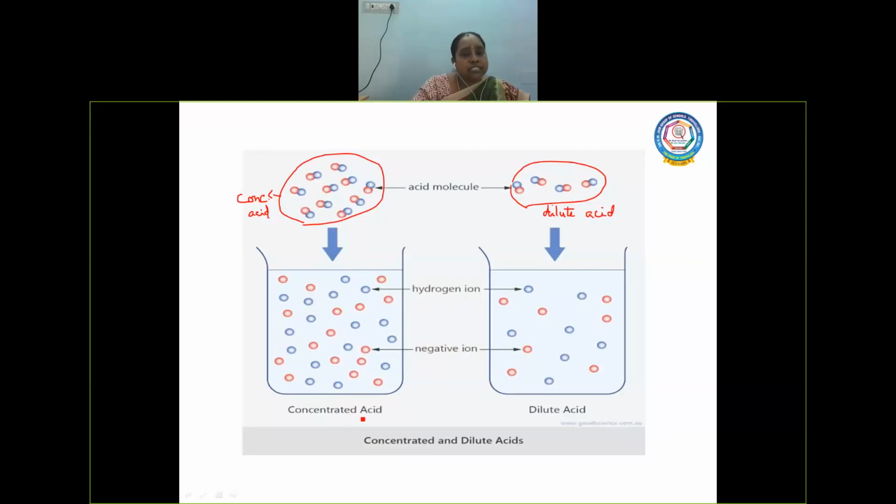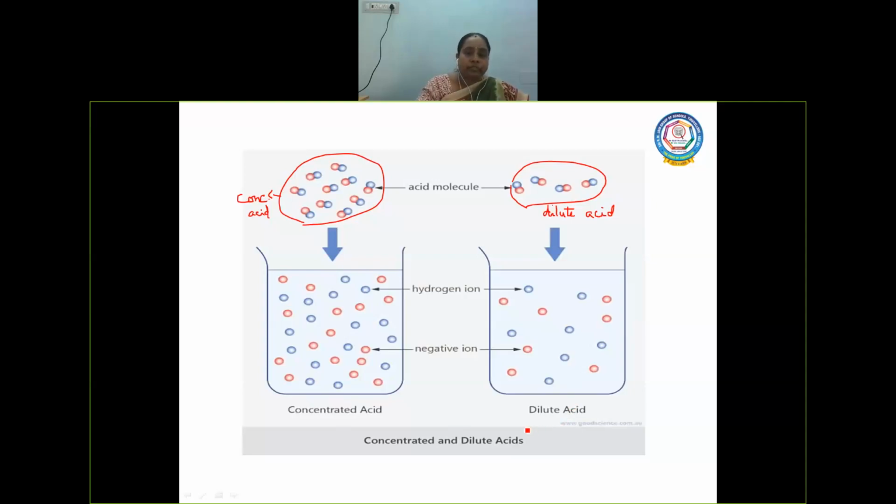Okay, so in this concentrated acid, you could see that more acid ions are there, so it is considered to be concentrated acid, right? Whereas in the second case, dilute acid, very few ions are present. See, the blue and red circles are less in number, and mostly solvent particles are there. So in this case, it is considered to be dilute acid.